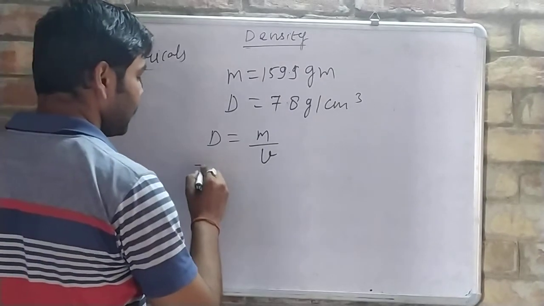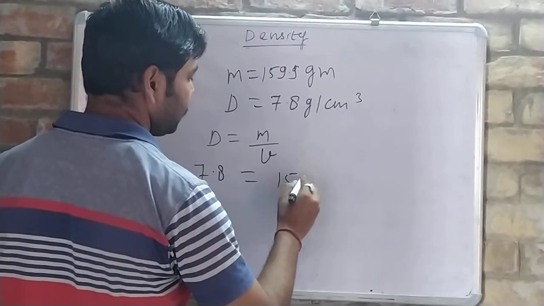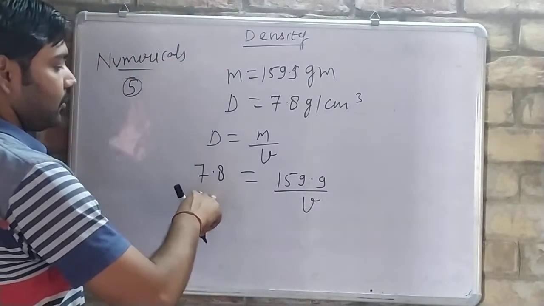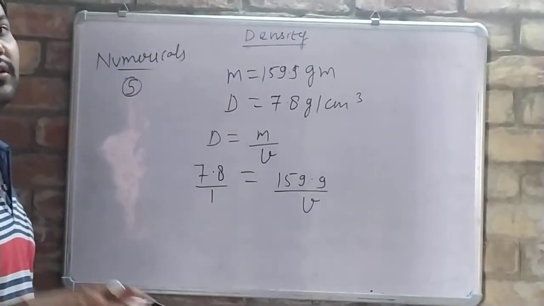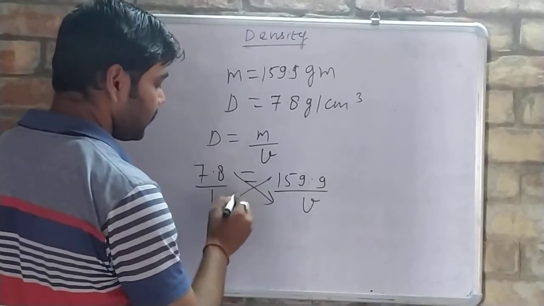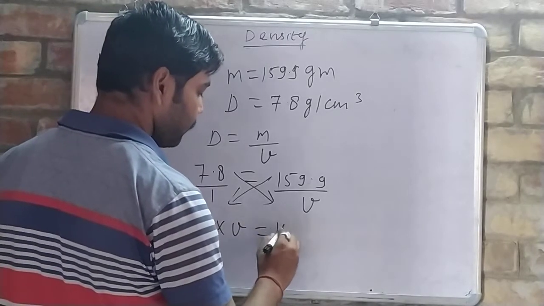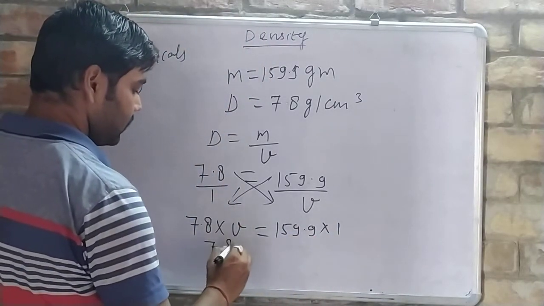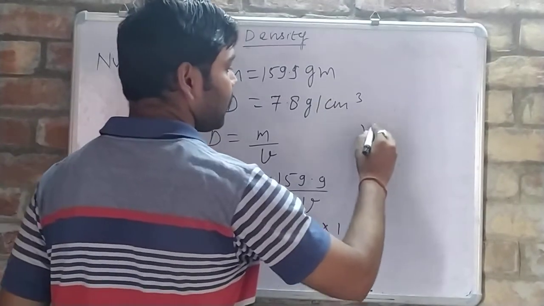Okay, so density we will have 7.8, equals mass, we will have 159.9. Volume we need to find, and here density we will take 1 in the denominator. Why? Because density is a whole number 7.8, so we take 1 as the denominator. Now again we will cross multiply. So 7.8 into v and 159.9 into 1. So here we will have 7.8v equals 159.9.